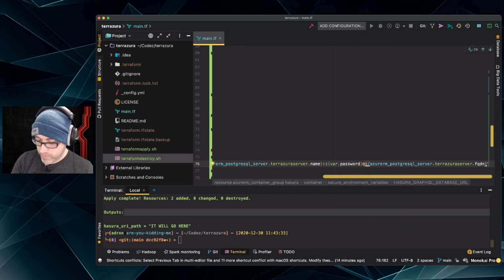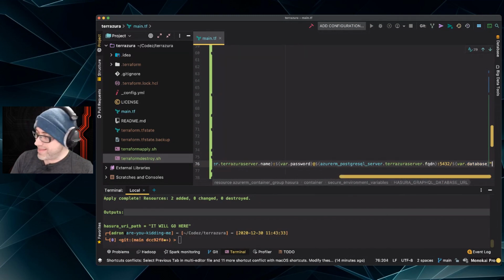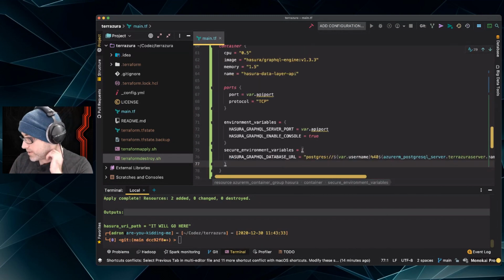Then the Postgres port, which is 5432, / the name of the database we want to connect to. In that case, we do var database again. And that should be it. So I'm going to go with it and hope that that's it. Hope that I didn't mess it up any.